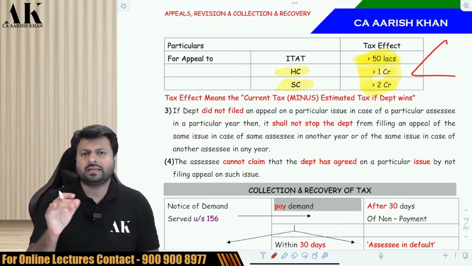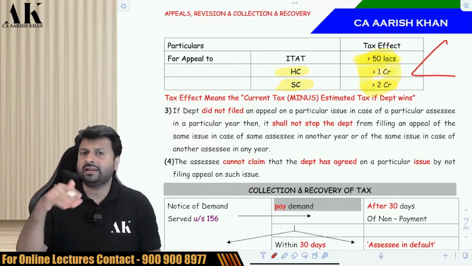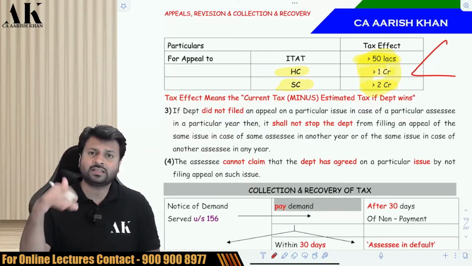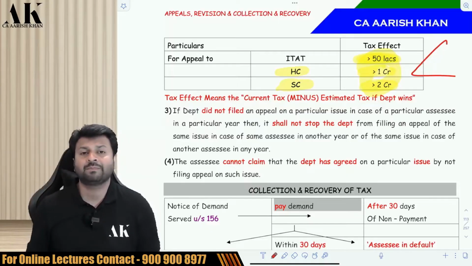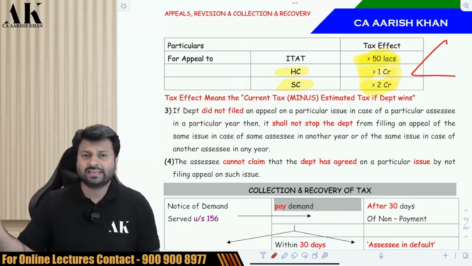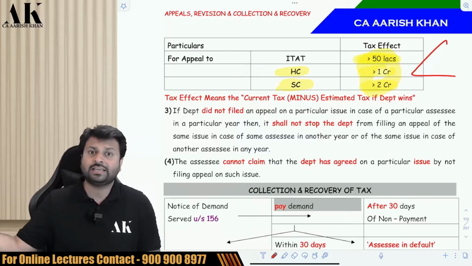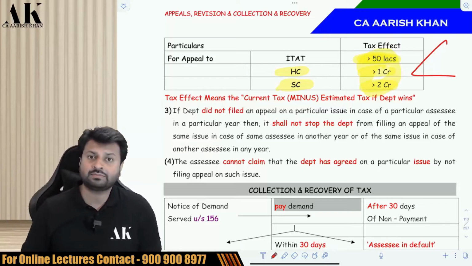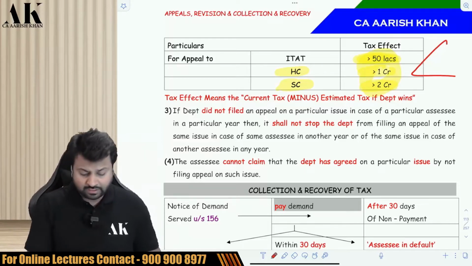Suppose in the current year, the tax effect is 30 lakh. Department did not file an appeal. In the next year, the same case, tax effect is 30 lakh. Department is filing an appeal. Nobody can stop them. Suppose in the current year, in case of me, suppose I am Mr. A, the tax effect is 30 lakh. They did not file an appeal. My brother Mr. B, in his case also the tax effect is 30 lakhs. But in his case, they filed an appeal. Nobody can stop them. They are absolutely correct. They can do so. So these are the points which are mentioned over here.